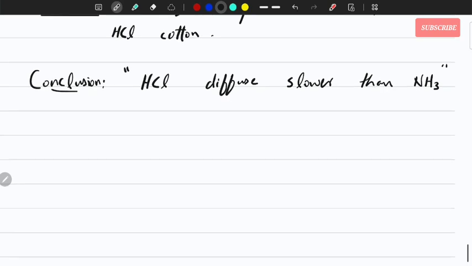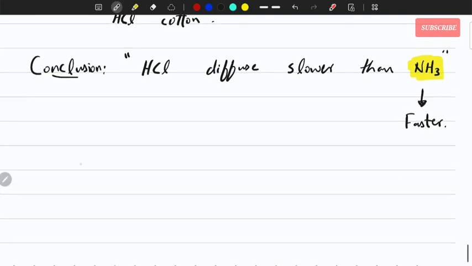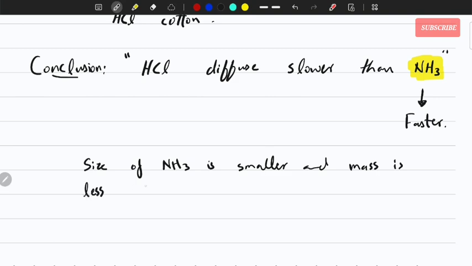Why? Ammonia diffuses faster, right? Why? Because number one, the size of the ammonia molecule is smaller and its mass is lower than the HCl. So the size of ammonia is smaller and mass is less than HCl.